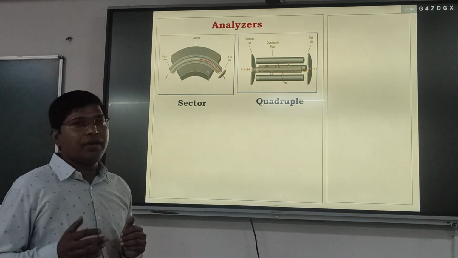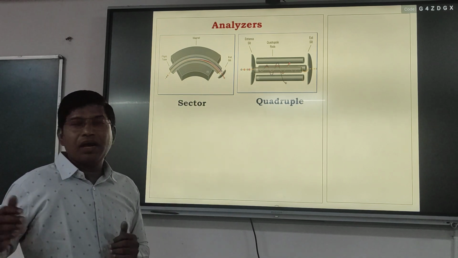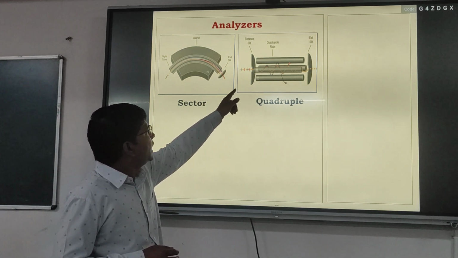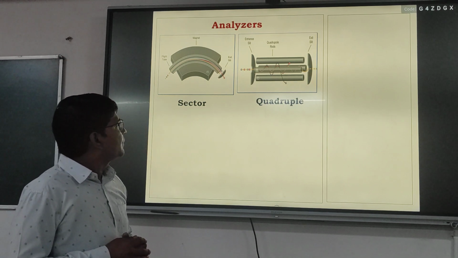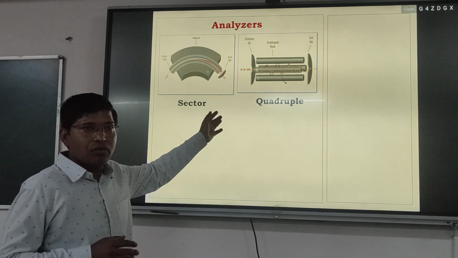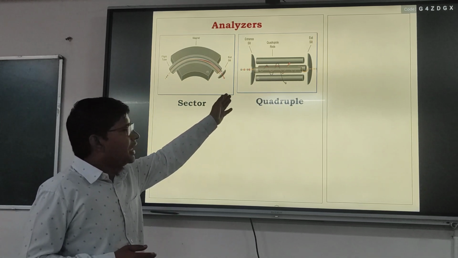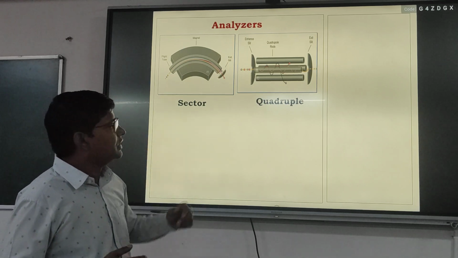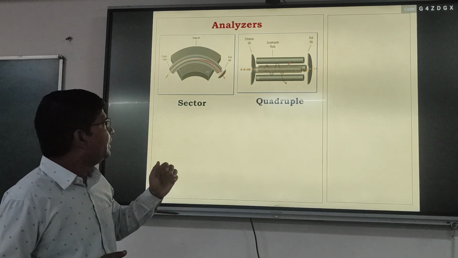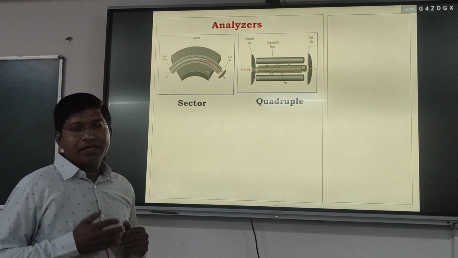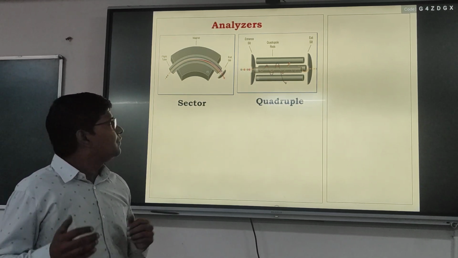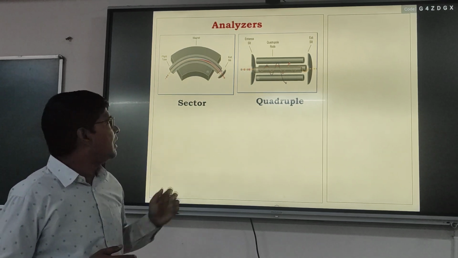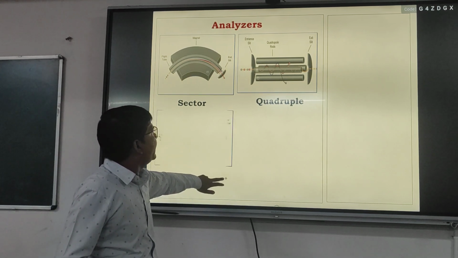Here the separation of ions depends upon the voltage applied to the quadrupole and the radio frequency of the ions which travel inside the quadrupole, and only those ions whose frequency matches the applied voltage of the quadrupole reach the detector. So this is the principle behind the quadrupole.